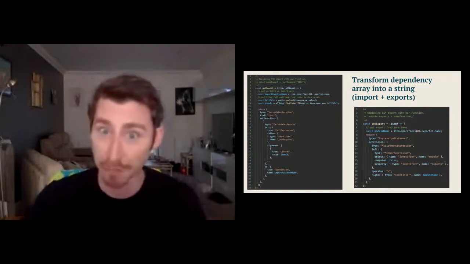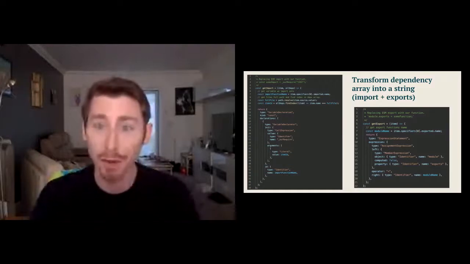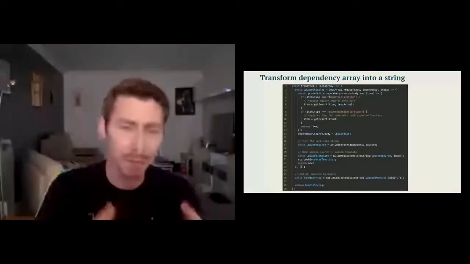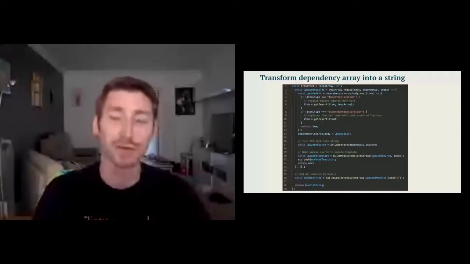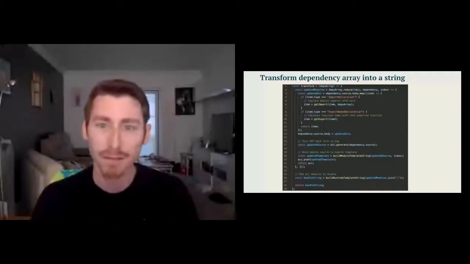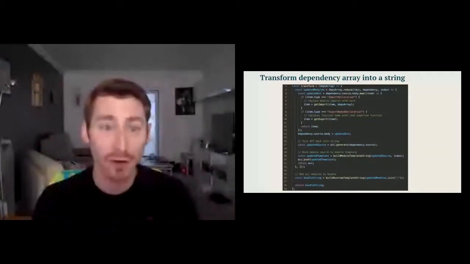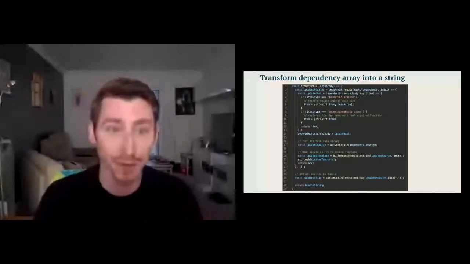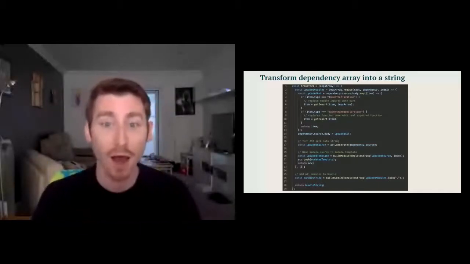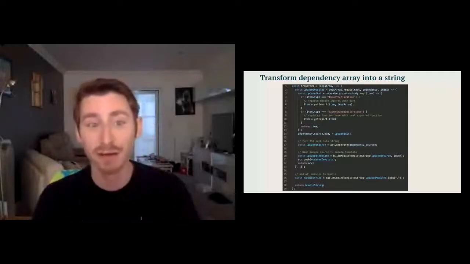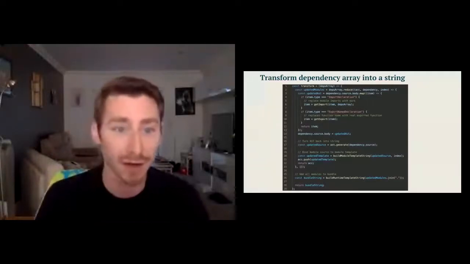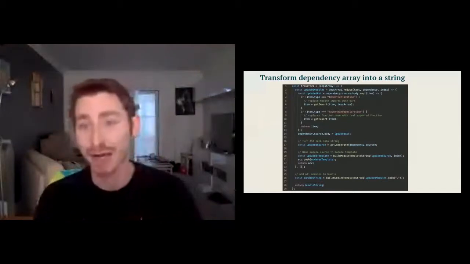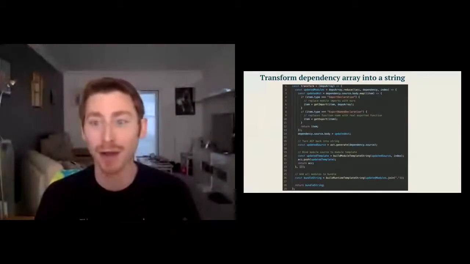So onto the transform. The transform's job will be to take our dependencies array and return a bundle string. So this is where it does the bulk of the work and makes use of the functions we've defined previously. So let's go through the code. On line 2, our transform function iterates through the dependencies array. You can see the reduce. Then it maps over the AST body for each dependency. See that on line 3. Then we're looking for the import and the export declarations on line 4 and on line 8.